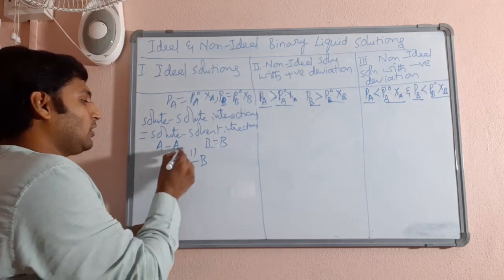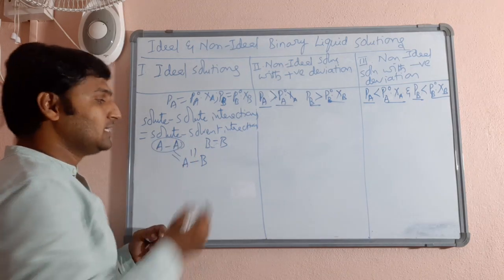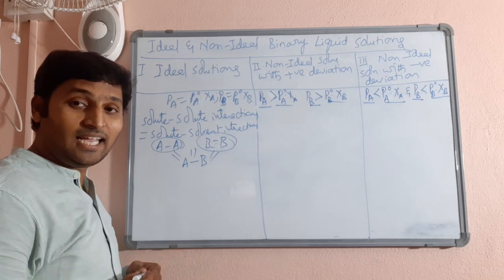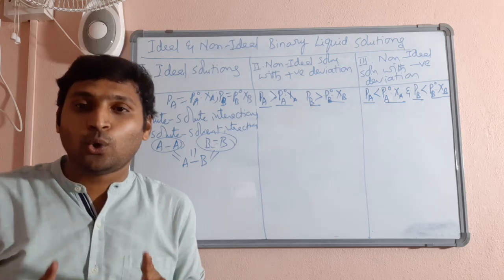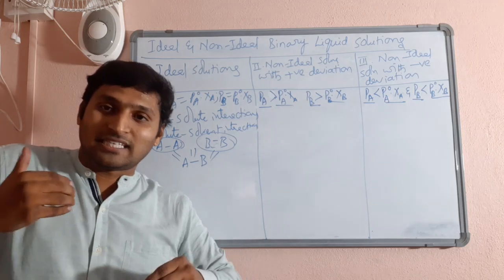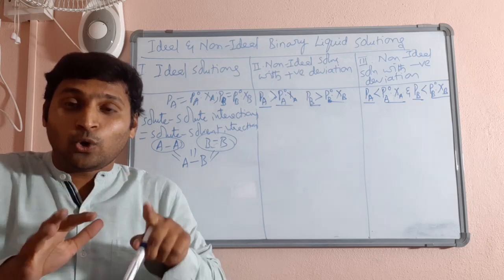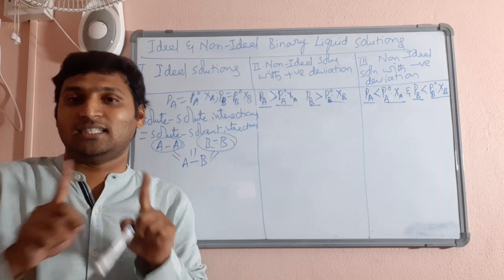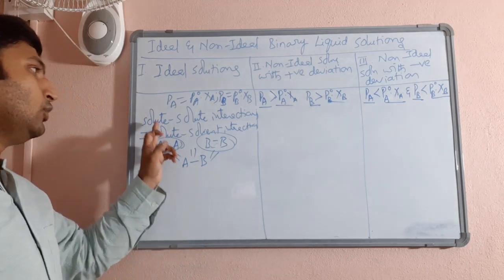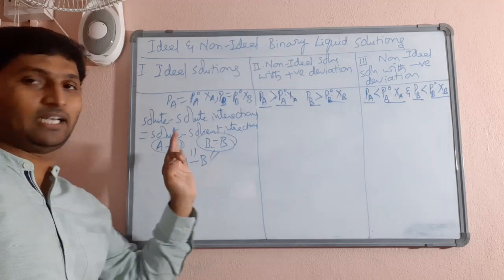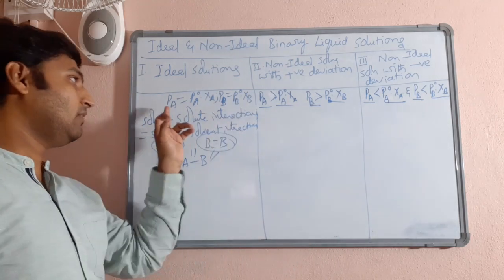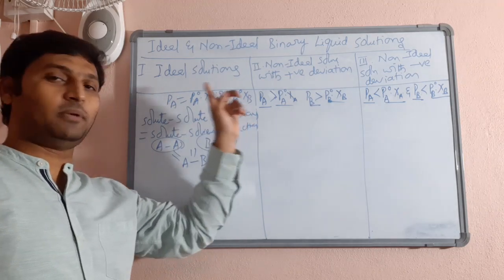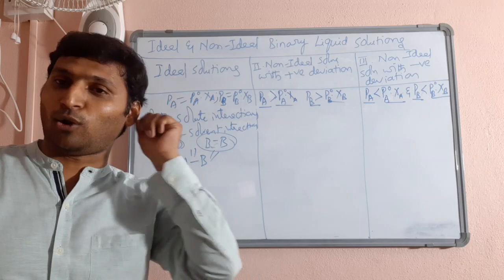Means strength of intermolecular forces between AA should be equal to AB, strength of intermolecular forces between BB should be equal to AB. Such that even after mixing, no new forces are developed or no existing forces are broken. Means strength of forces is not altered. So when solute-solute interactions are same as solute-solvent interactions, even after mixing, they will be behaving ideally, and then PA will be equal to PA naught into XA, PB will be equal to PB naught into XB. The mixture will follow Raoult's law exactly.